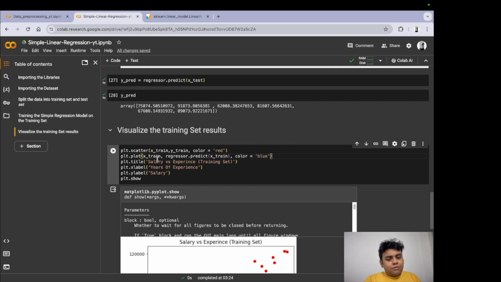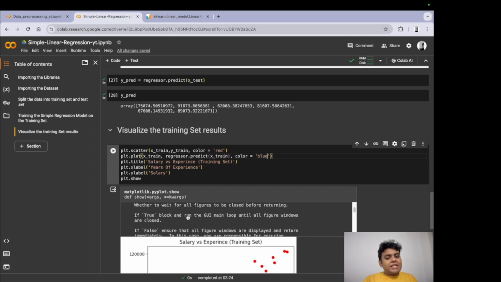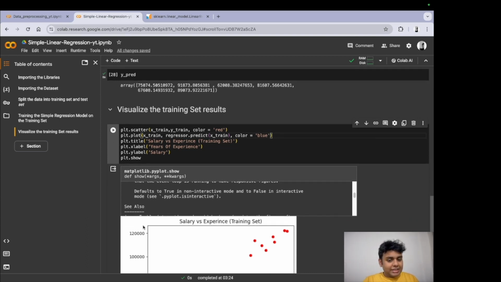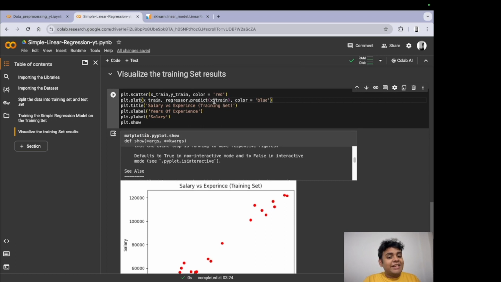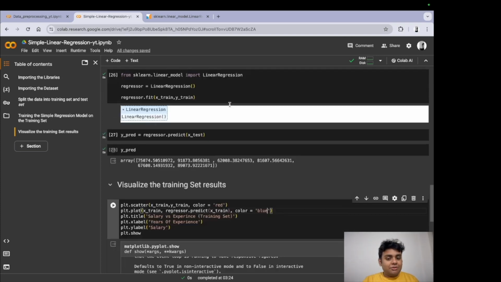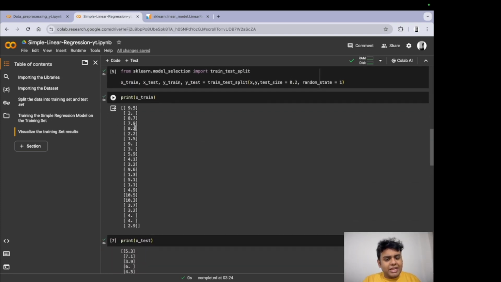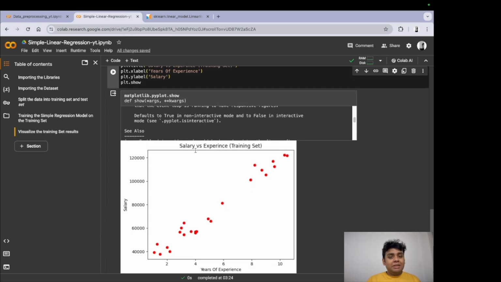All right. Now this line means that we are plotting the X train line, and then what we are doing is we are predicting the value of X train. Now we are giving it X train. So what will it give us? It will give us a value of salaries, right? So X train was what? Let us check what X train was. X train was years of experience. So for this years of experience, how much salary should I get? So this is what this actually means.